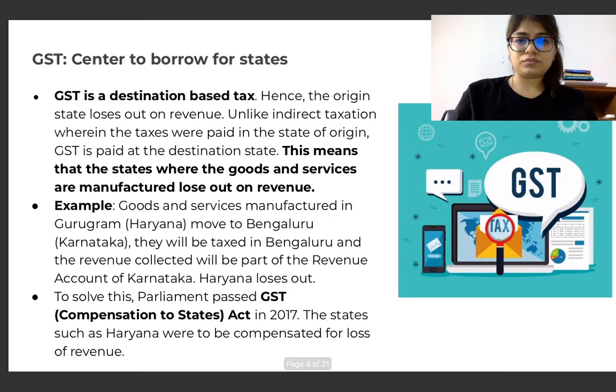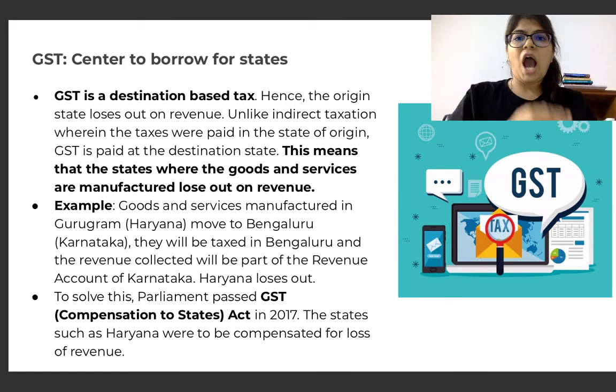So we're going to be discussing what is GST, how is it formed, what is the current situation, how was the council meeting, how did that go about, everything about it.